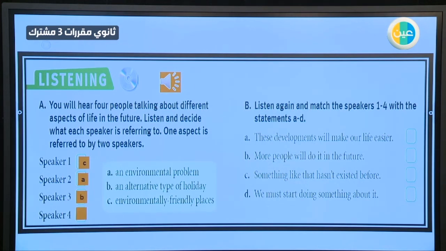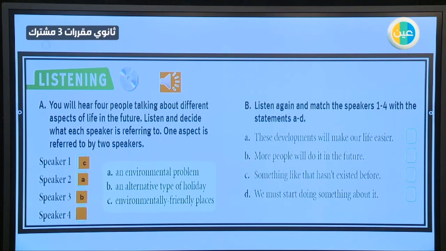B. Alternative type of holiday. He talked about ecotourism. Traveling by another way. They will choose an ecotourism holiday. In this way, they will prevent or protect the environment.